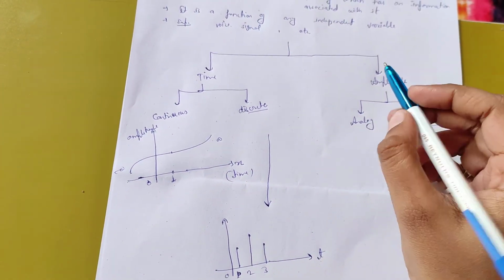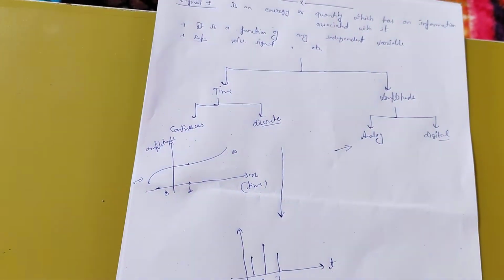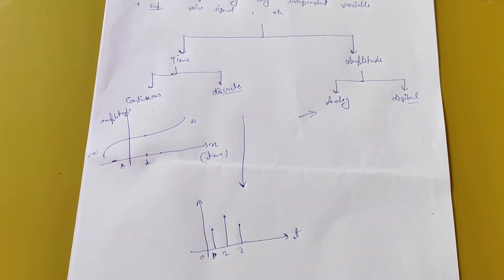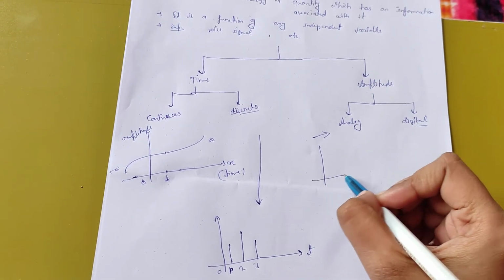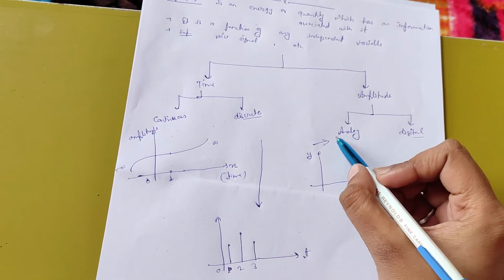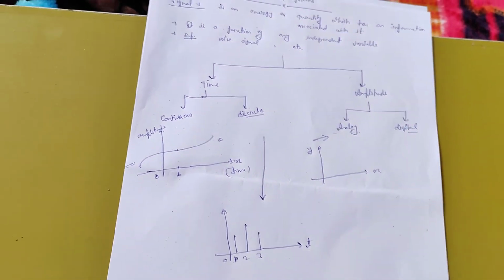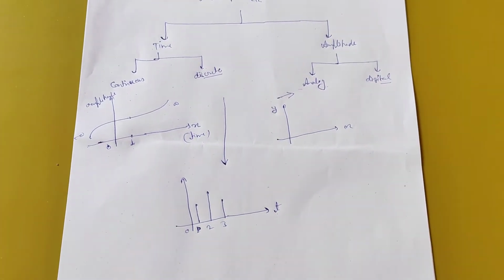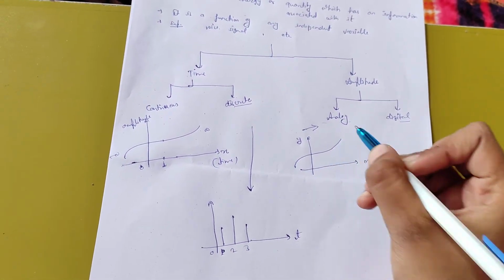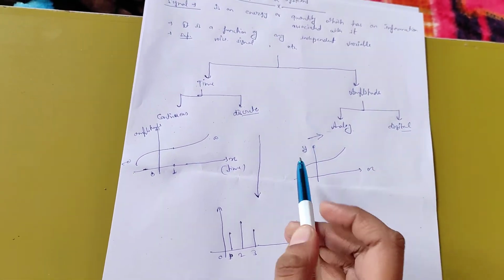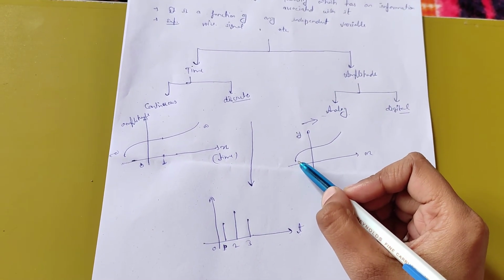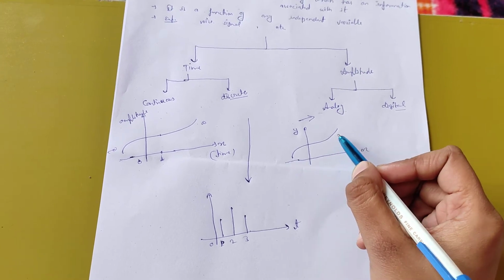Let's go on to the signal classified on the basis of amplitude. Amplitude means the y-axis. Analog means the signal should be continuous on the y-axis. This is an analog signal, and it is also a continuous time signal, because at each instant of time the signal is present.